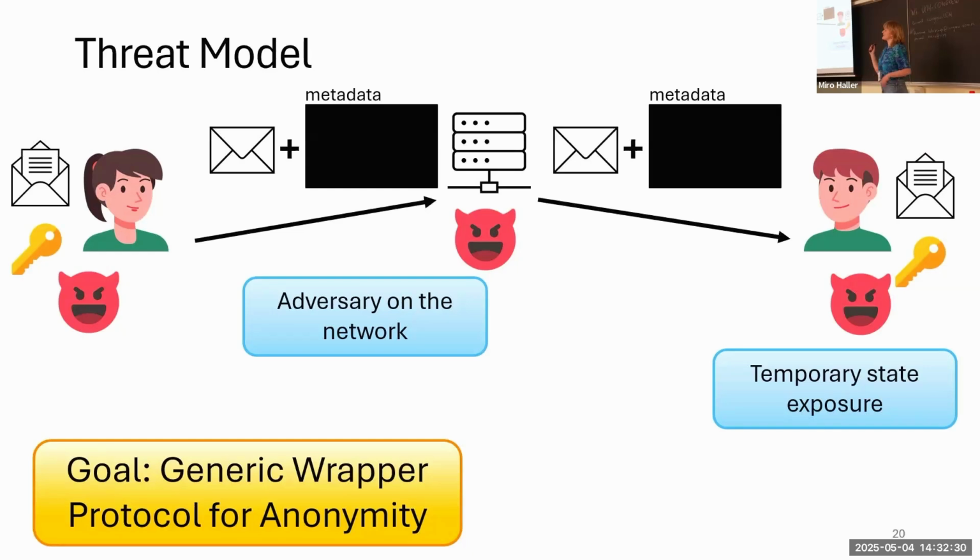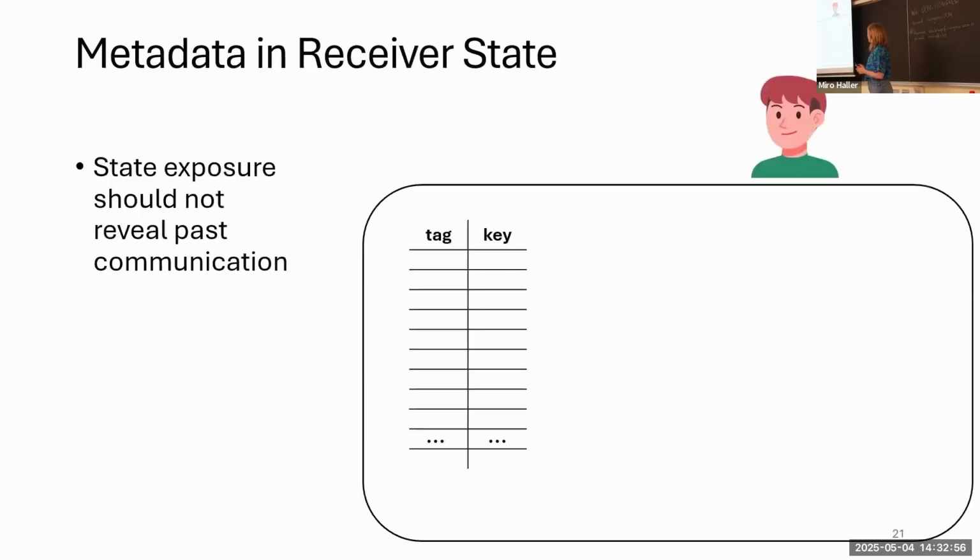Now, since we allow for state exposure, it would be nice if both the sender and receiver state also don't leak anything about prior or future communication. For the sender, this is pretty straightforward. They only need to store the next encryption key, so that doesn't leak anything. But the receiver stores more information. But actually, what the receiver state stores is not that much, as I will show you. The receiver stores this large table with the tags and keys. The tags look random. The keys also do not give any information about how they are related to each other.